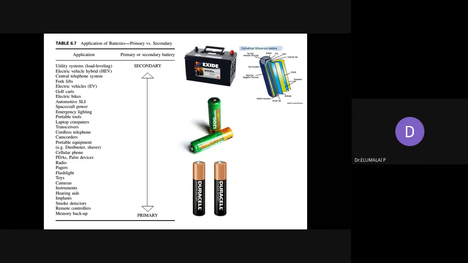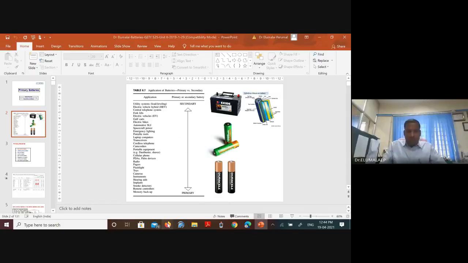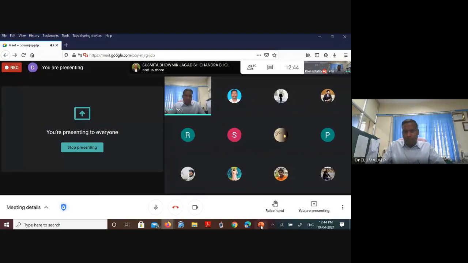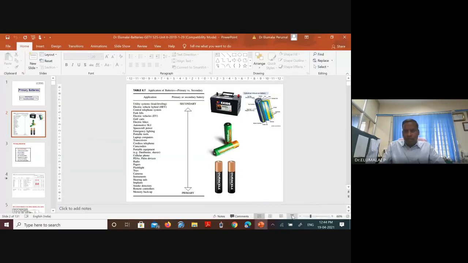Whereas for high power demanding devices like forklifts, electric vehicles, hybrid electric vehicles, and very sensitive places where you require 24/7 power, definitely you require standby power. Always you require enough energy and enough power.